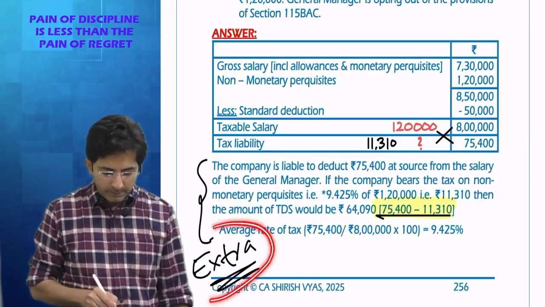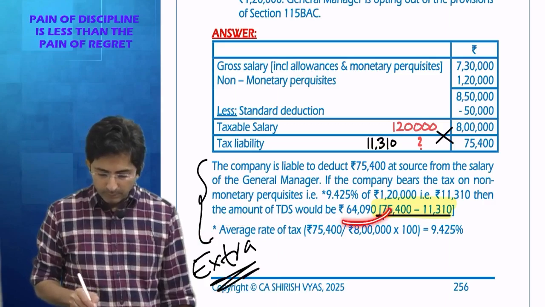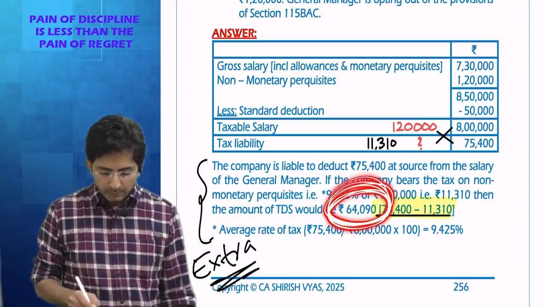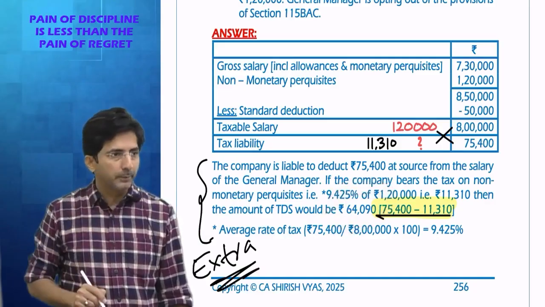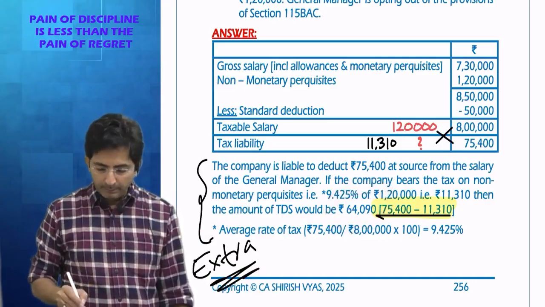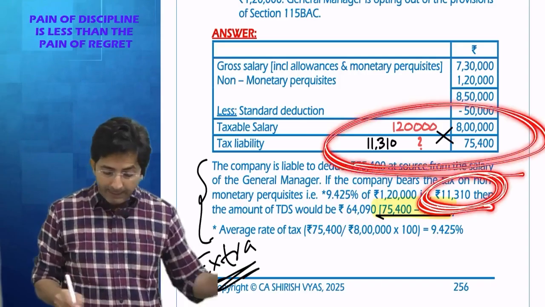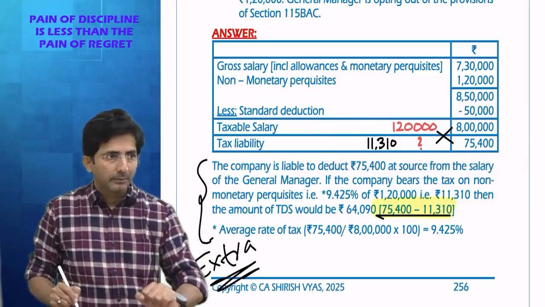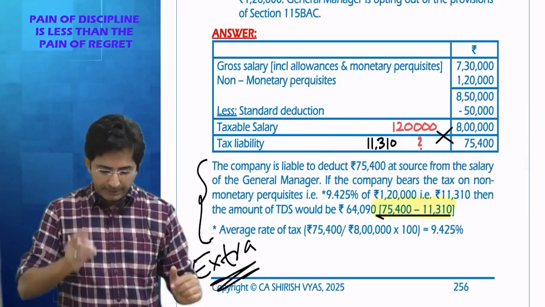I have already mentioned this is extra working. What answer do we get? We got 64,090. But if you see the ICAI past paper, you know how they have done the calculation of 11,310. I did it by cross multiplication, but in the institute solution, they have given an average rate.